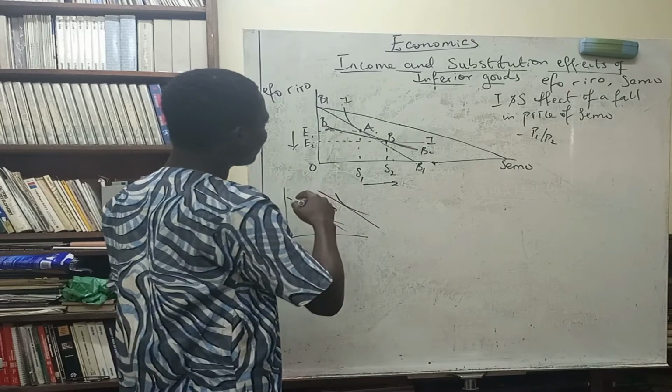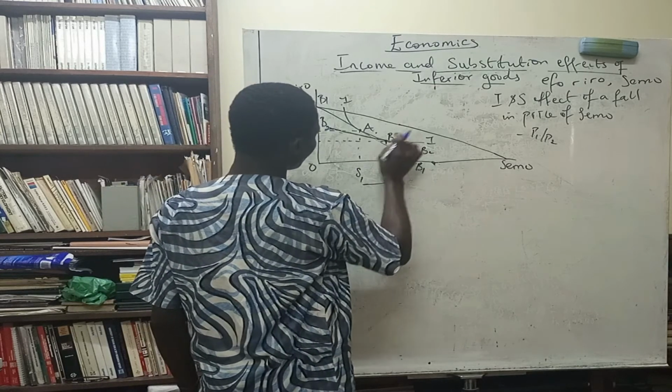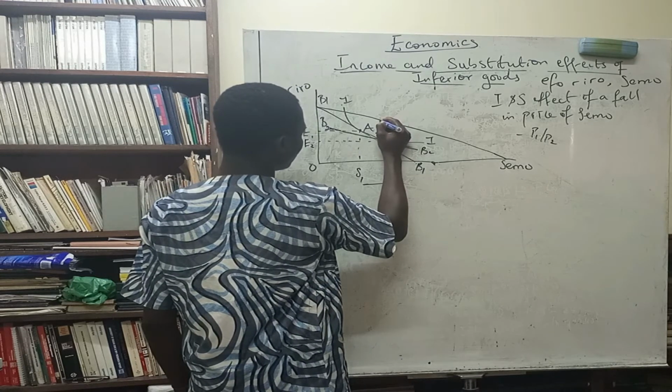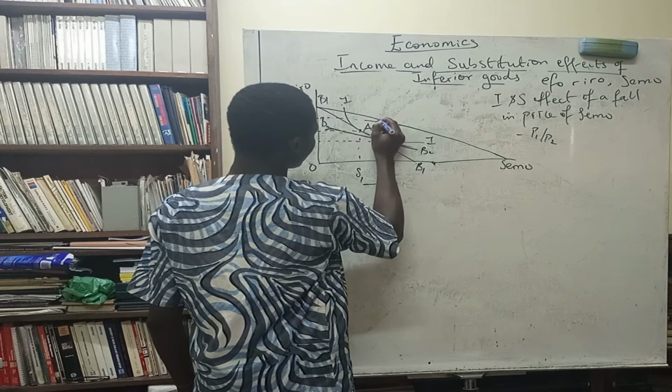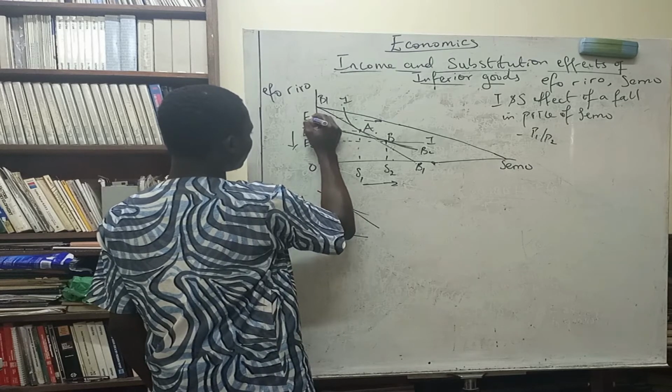Now on this new line, we have to locate a reduction in Semo and then an increase in Eforio. So we have that point here. This is showing an increase in Eforio, which is E3.